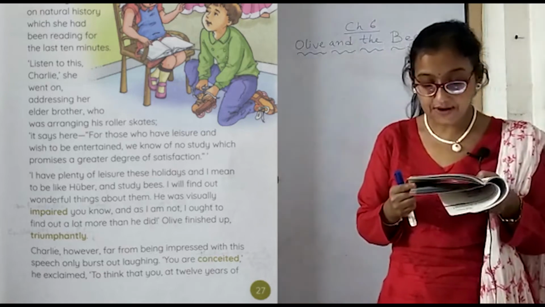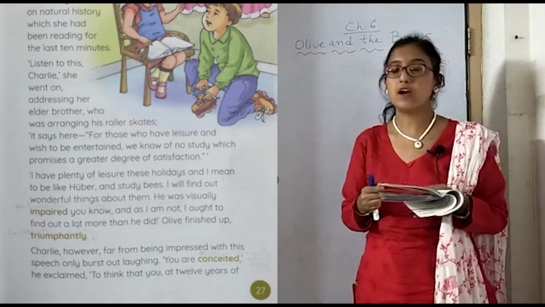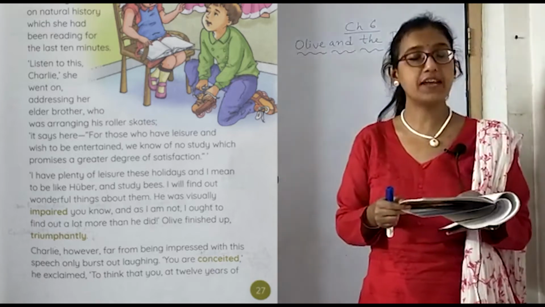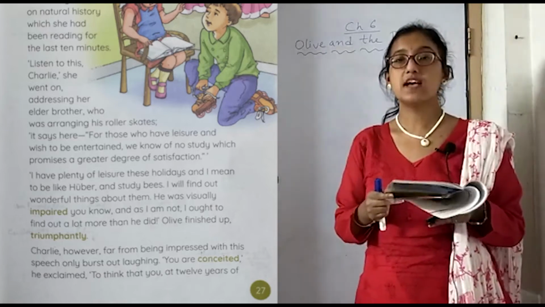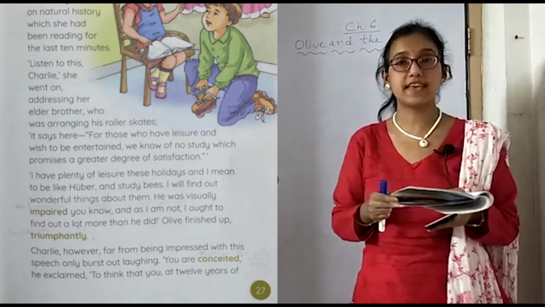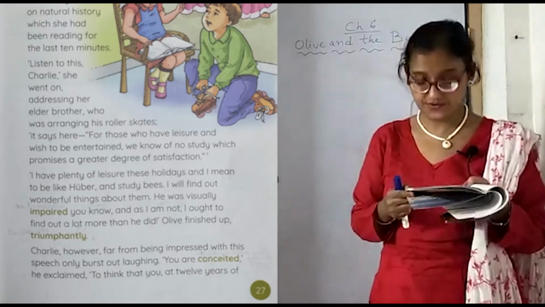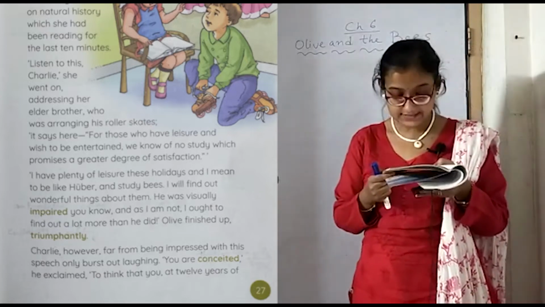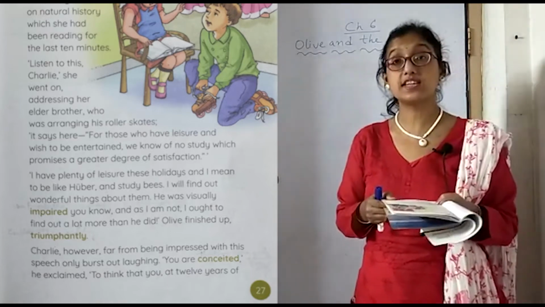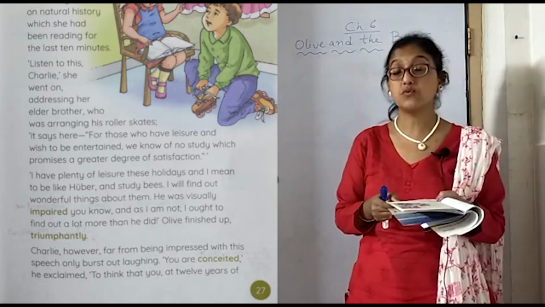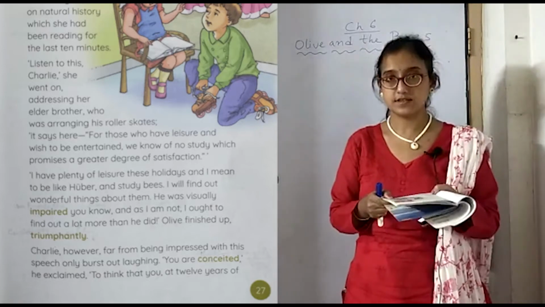Charlie, however, far from being impressed with this speech, only burst out laughing. Now what did Olive's elder brother do? Charlie burst out laughing because he thought the idea Olive was carrying was very foolish, because bees are very dangerous. "You are conceited," he exclaimed. That is, you are thinking too much about yourself, that you will do such and such things. He is telling this to his younger sister.